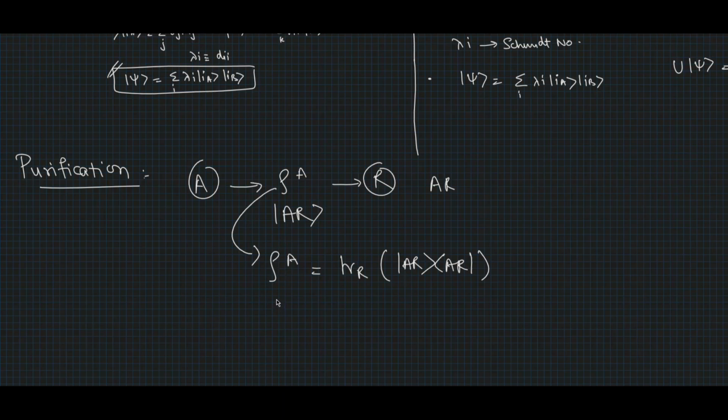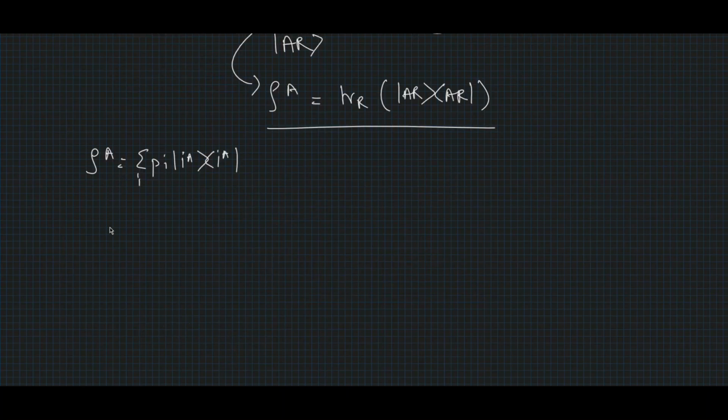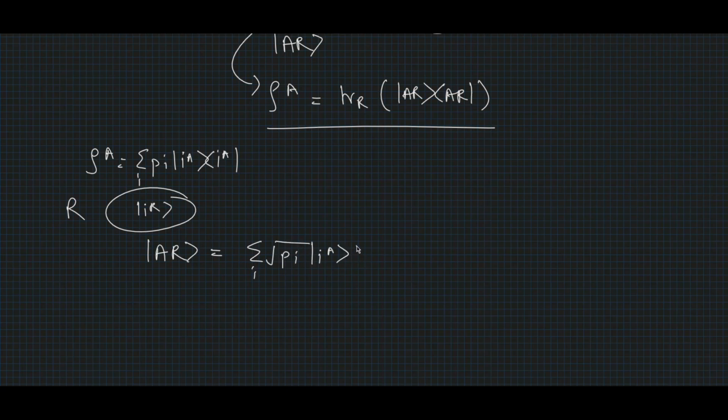So now let's try to prove that ρ_A is equal to the partial trace over R of the joint state |AR⟩. And this equation also implies that purification can be done for any state ρ_A. So we can write our density operator for system A as ρ_A equal to Σ_i p_i |i_A⟩⟨i_A|, where |i_A⟩ are the orthonormal basis of system A. And to purify ρ_A, we introduce a system R which has the same state space as A with |i_R⟩ orthonormal basis set, which implies the combined system AR can be written as Σ_i √p_i |i_A⟩|i_R⟩.